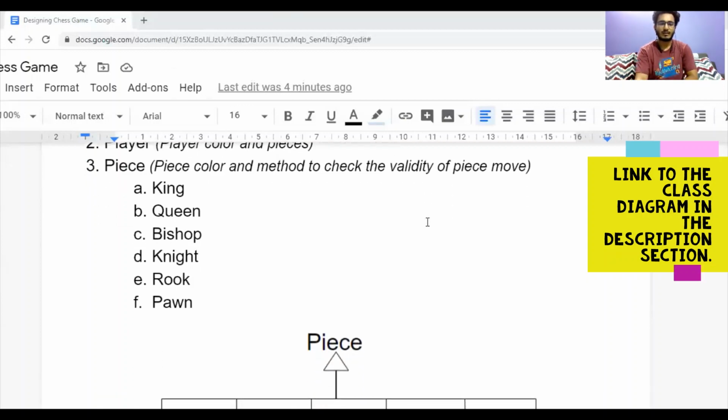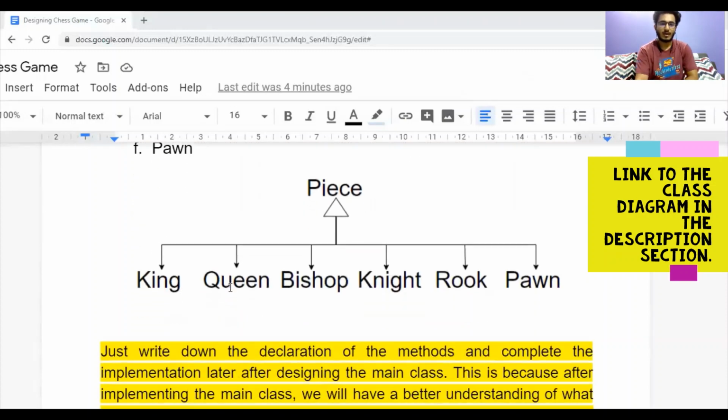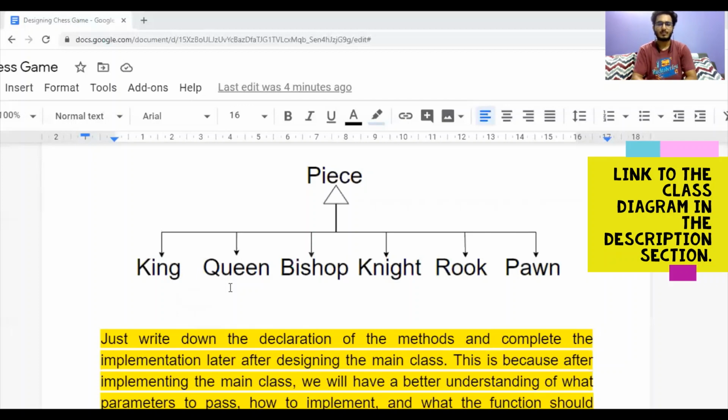There are common features between these pieces, king, queen, bishop, and these 6 classes. That is, they all are basically pieces, so they all have a color, that is, they either belong to a black team or white team, and they will have common functionalities, that is, they can move. Queen can move diagonally as well as along the row and column, whereas rook can only move along the rows and columns.